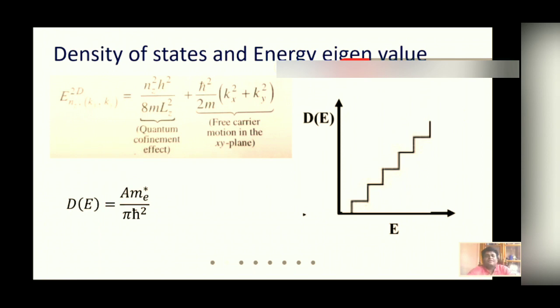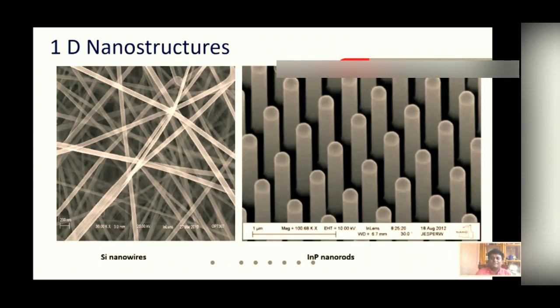Now let us discuss one-dimensional nanostructures. As the name suggests, the structure is one-dimensional. If we consider a rod-like structure, it has a length of a few microns, but a diameter of only say 10-15 nanometers. So the electron can move freely along the length of the rod, but its motion is restricted in the other two directions.